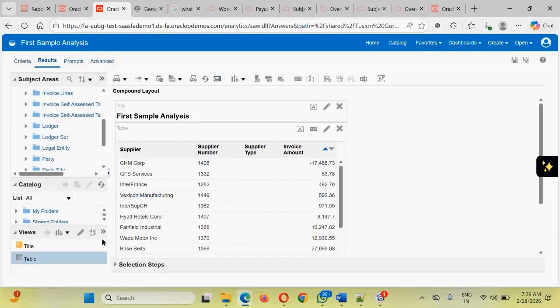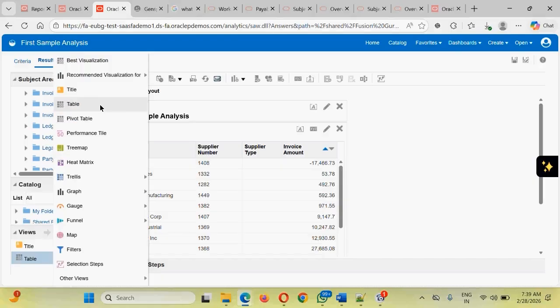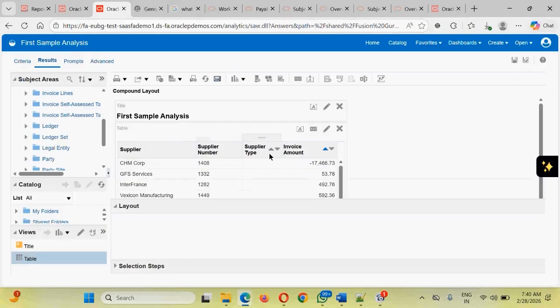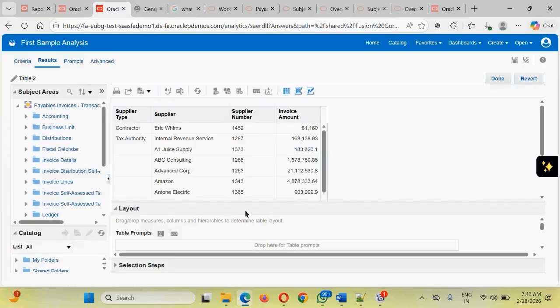In case you want to add a new layout, one more table, that is also possible. How can you do that? You can do that by clicking on this plus icon, and you should be able to add a new table. Once you add it, the new table will be added, and in this table you don't want to keep the supplier number, and you don't want to keep the